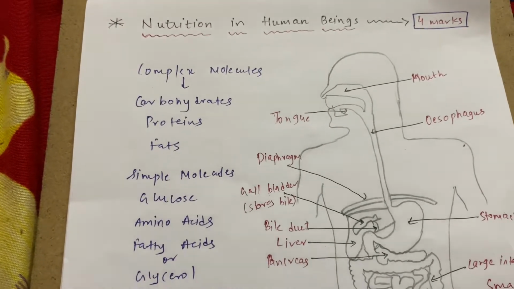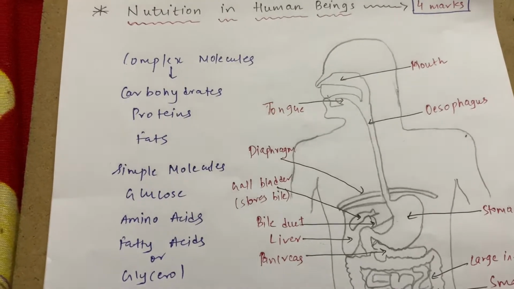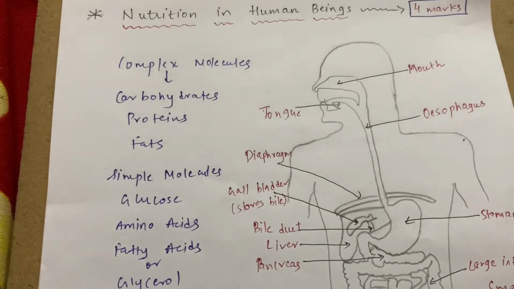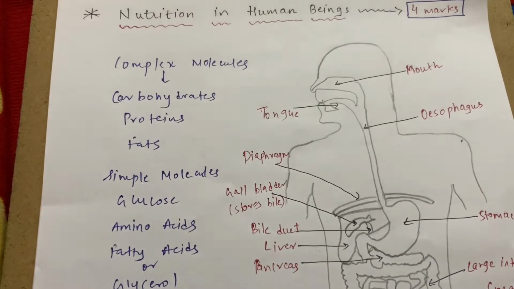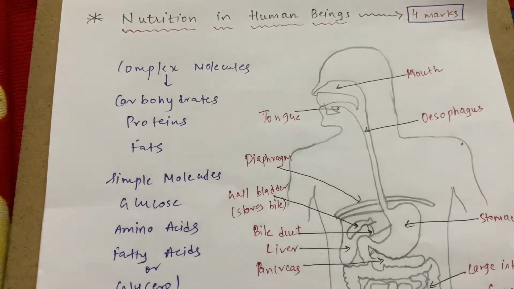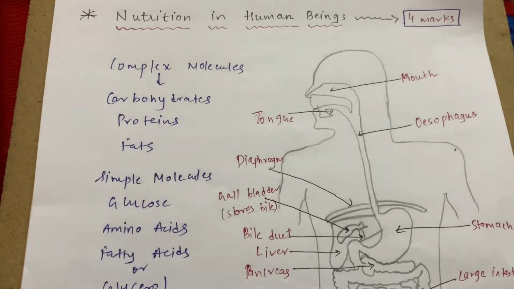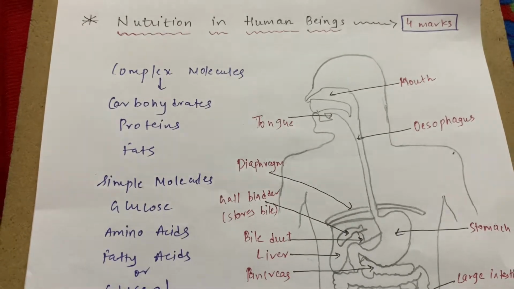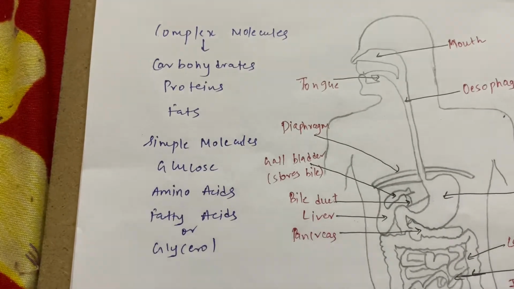Now we obtain various materials such as carbohydrates, proteins, fats, minerals. We obtain various materials, correct? But there are some energy giving foods like carbohydrates, proteins and fats. They are the energy giving foods, and moreover they are complex molecules. Now your body doesn't digest complex molecules. These complex molecules have to be converted into simple molecules. Now what are simple molecules? They are glucose, amino acids, fatty acid or glycerol.